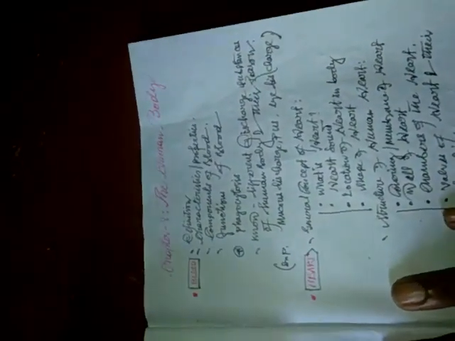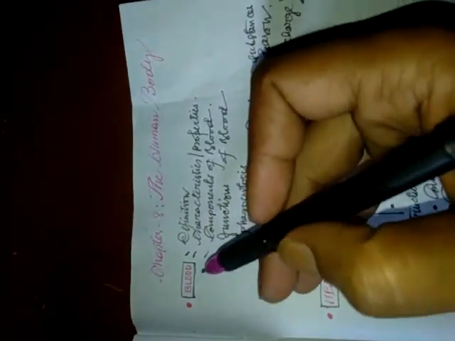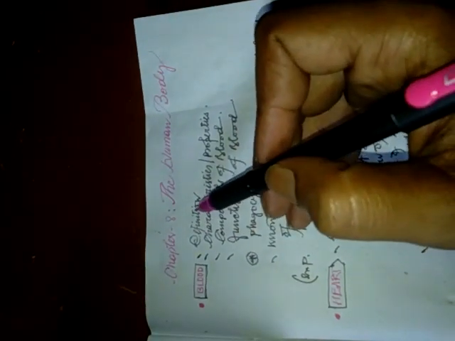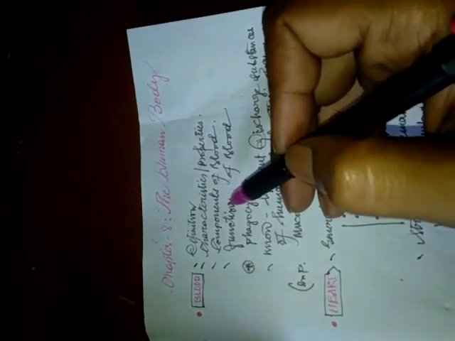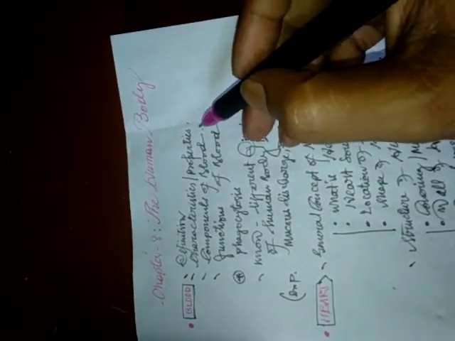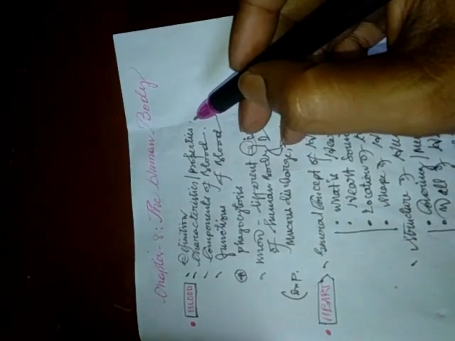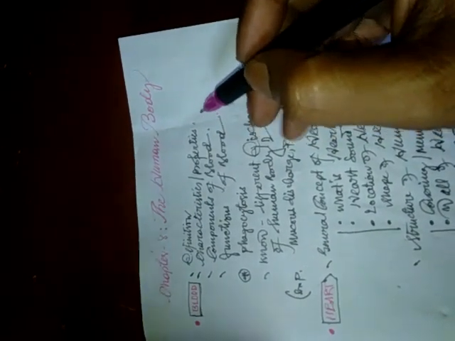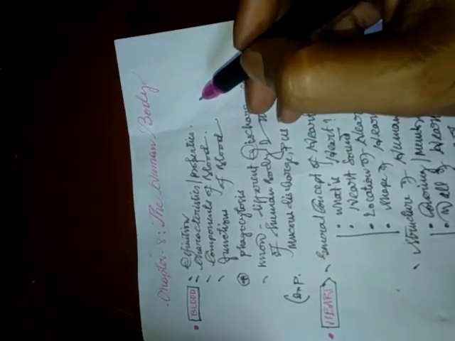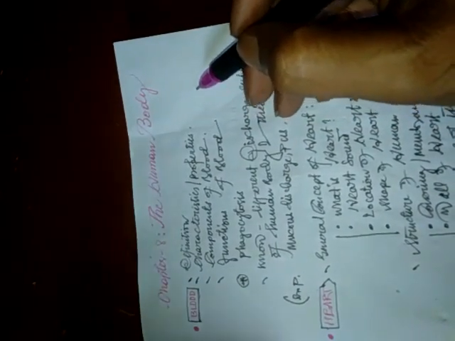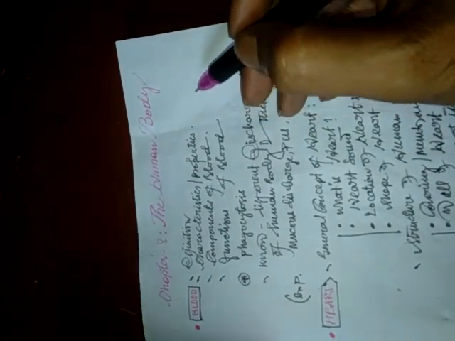One by one I will discuss in detail. First I would like to discuss the topic of blood. First, we will learn what blood is. Then the characteristics or properties of blood, and the components of blood. Blood consists broadly of two things, plasma and the blood cells or blood corpuscles. Blood corpuscles can further be divided into three groups, such as WBC, RBC and platelets.